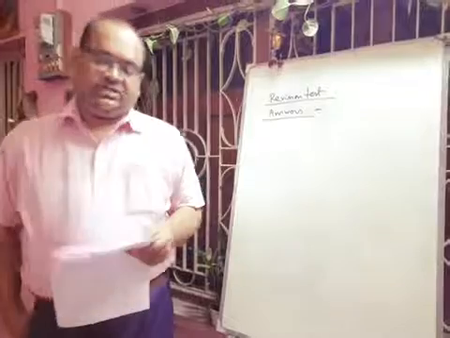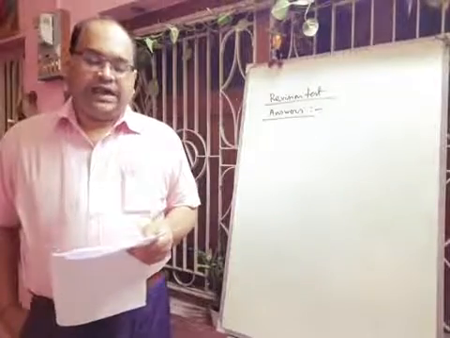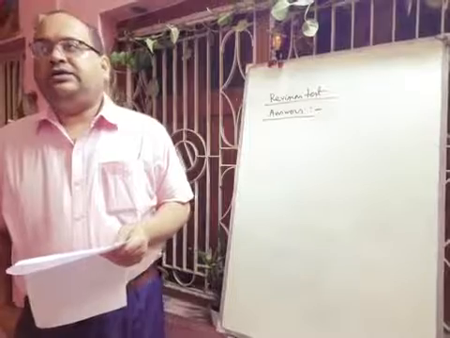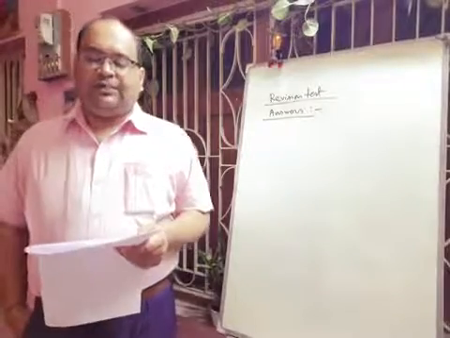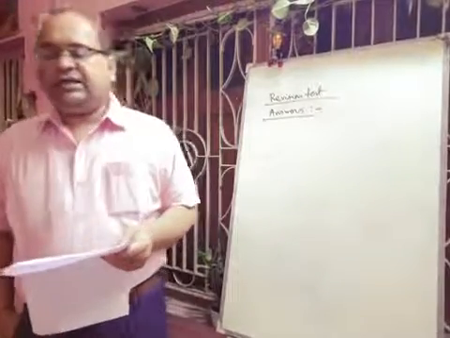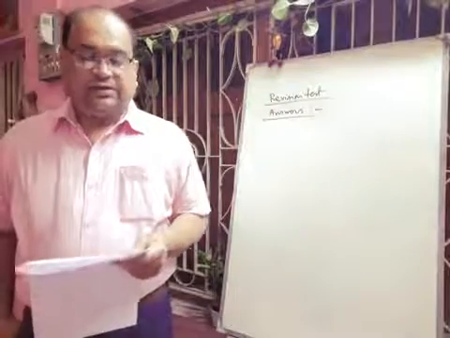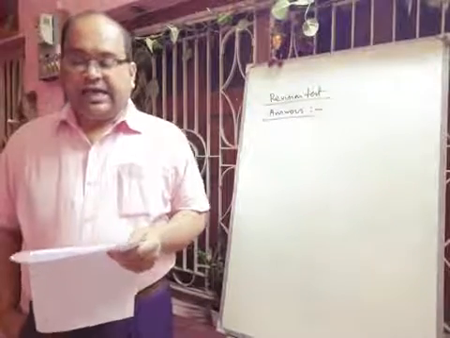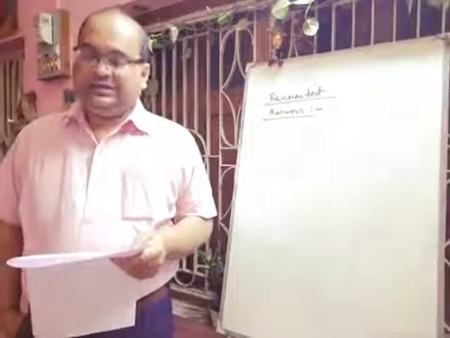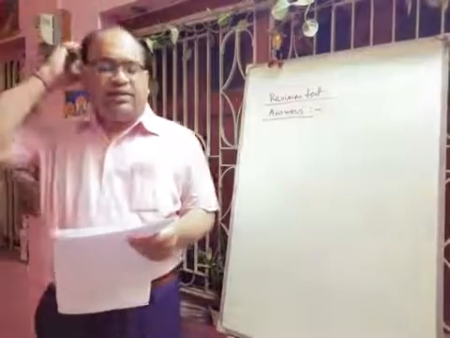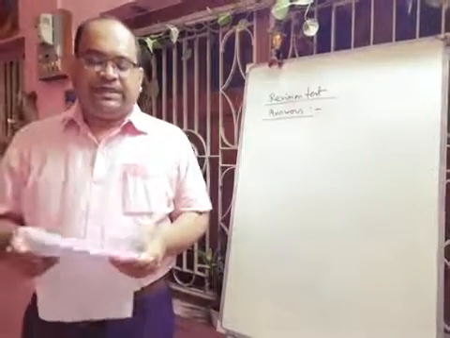Formation of sunlight. In the sun there are different types of chemical reactions. Actually hydrogen is burning and there will be some fusion reaction, which is why a huge amount of heat is generated, and helium gas is formed. Actually this is a chemical reaction, so for formation of sunlight you have to write chemical change. Next, moonlight. Actually sunlight is falling on the moon, so definitely this is a physical change.